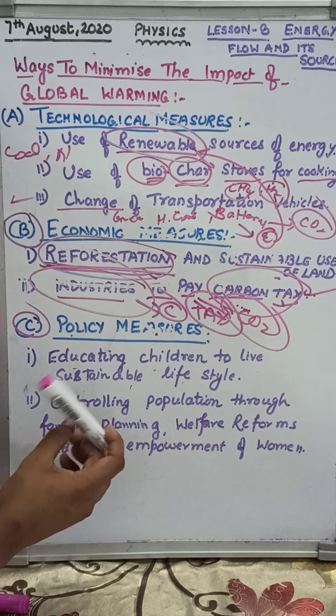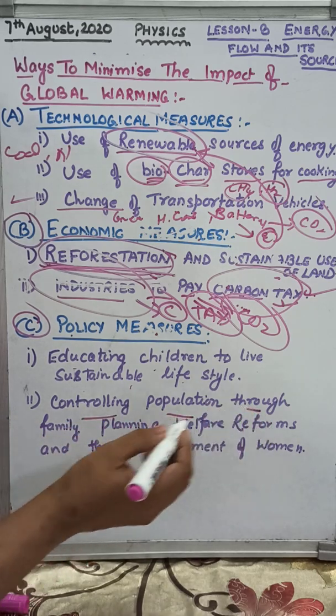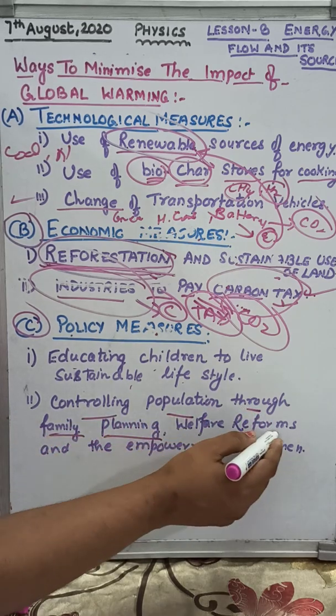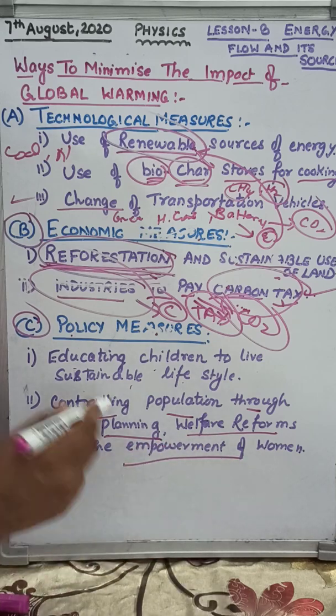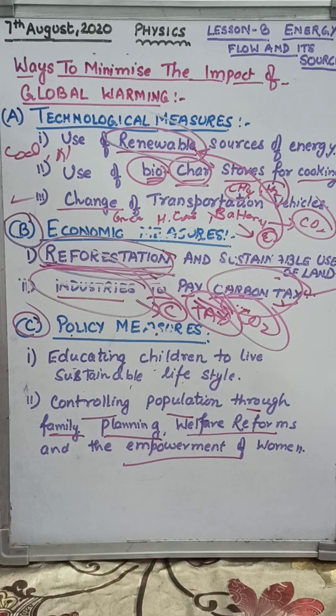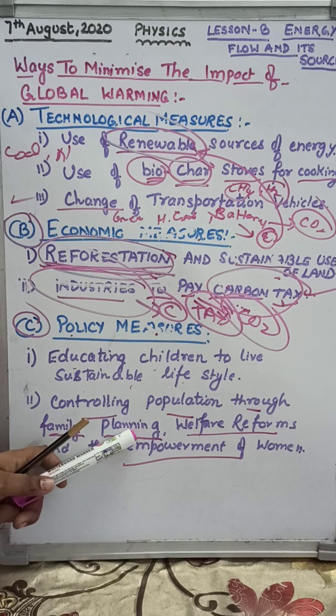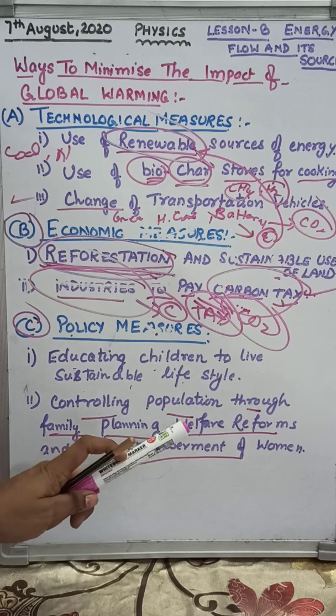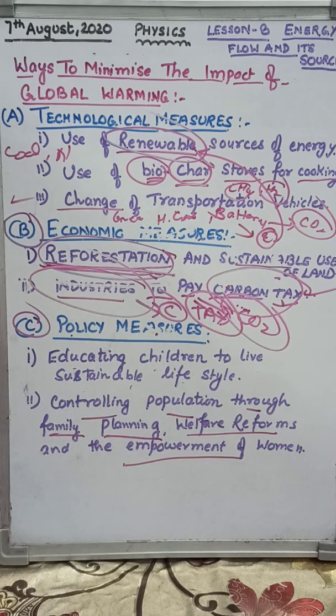Now second, controlling population through family planning, welfare reform and the empowerment of women. Population needs to be controlled, and it can be controlled through various measures. First, free and easy access to family planning. Second, welfare provision has to be given to encourage small families.